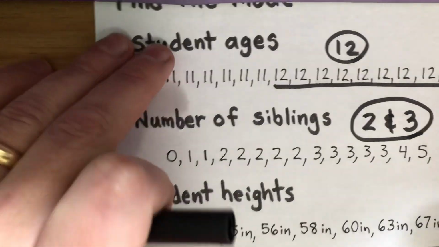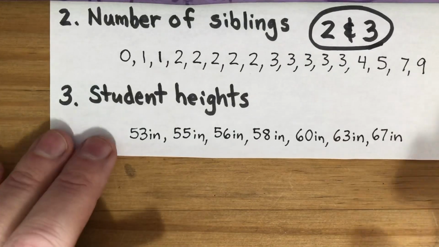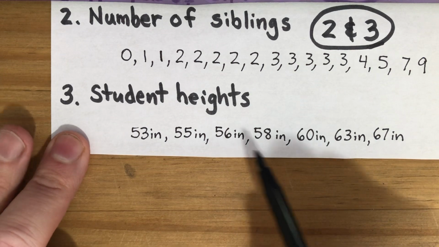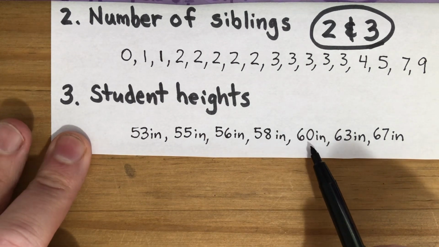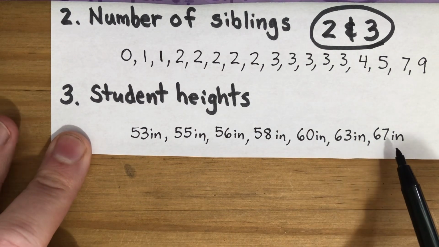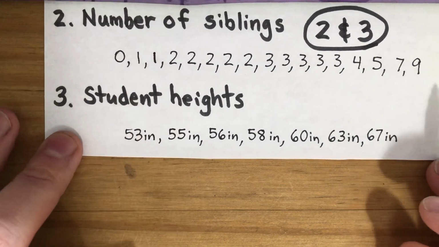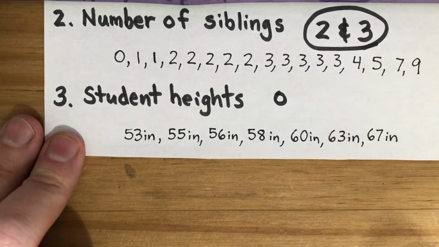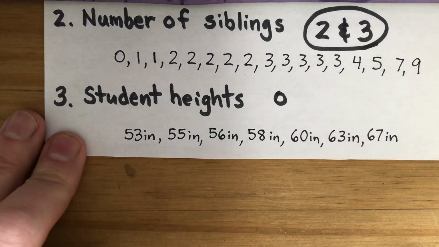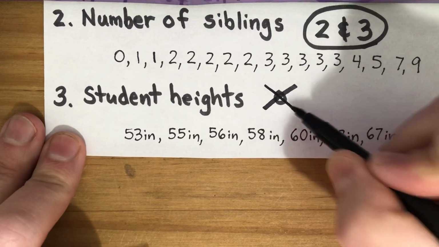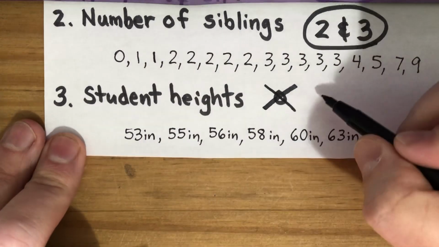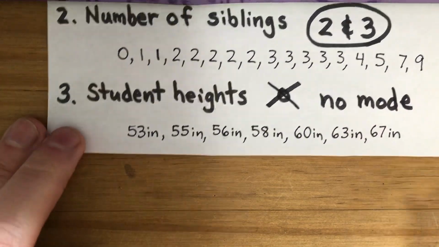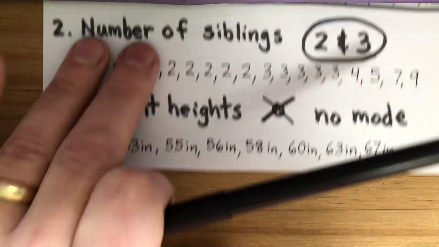And then finally, for finding the mode of the student heights here, let's count. We got 53 inches, 55 inches, 56 inches, 58 inches, 60 inches, 63 inches, 67 inches. Now, some people might say no, there's no mode, and put a 0. But wait a minute. That tells me that there are multiple students who are 0 inches tall. That's definitely not correct. So what we want to actually write is no mode, because there was no number that occurred more than any other number.